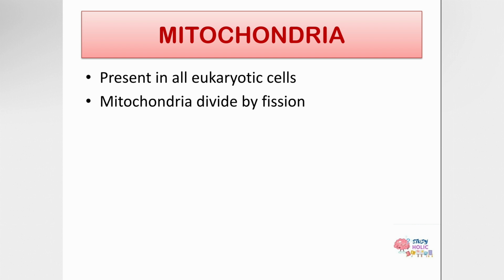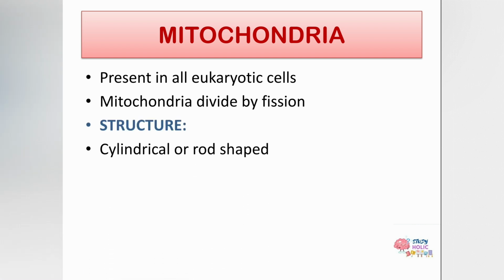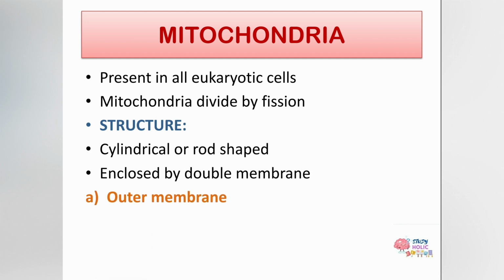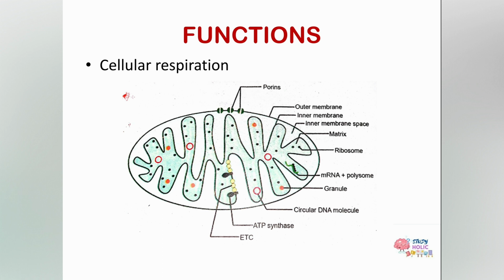Let's talk about the structure of mitochondria. Mitochondria are basically cylindrical or rod shaped and they are enclosed by a double membrane, and that double membrane is in turn divided into the outer membrane and the inner membrane. Now let's discuss the two membranes in detail. Here is the diagram of mitochondria, as it shows that it is cylindrical or rod shaped. There are two membranes, the outer and the inner membrane. This one is the outer and this one is the inner membrane.